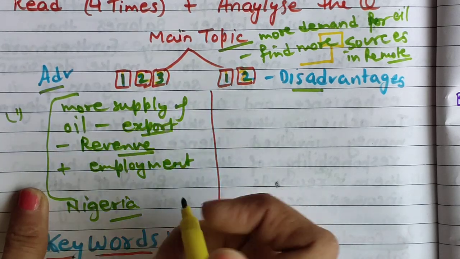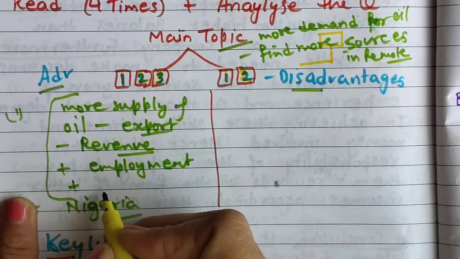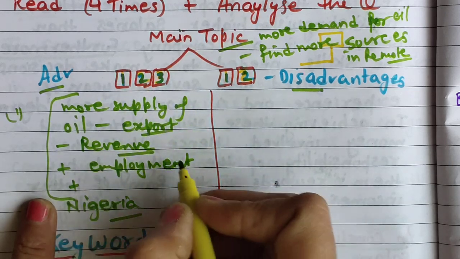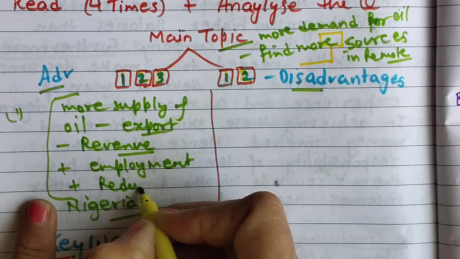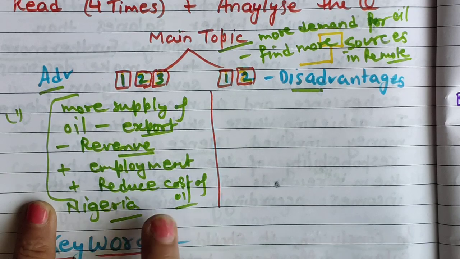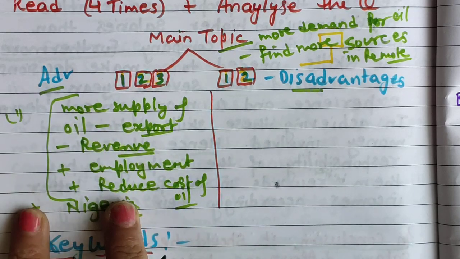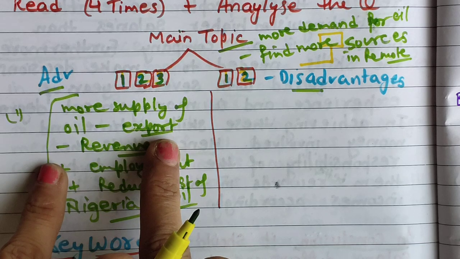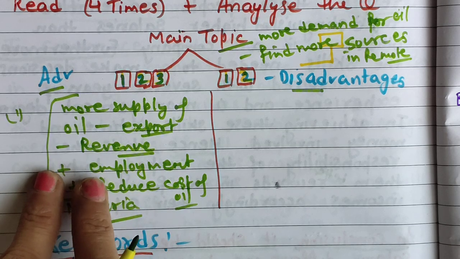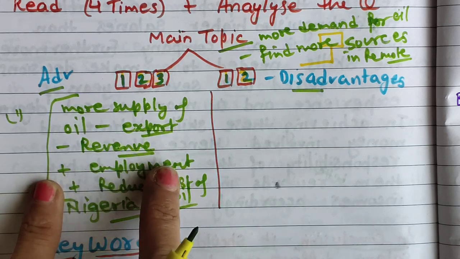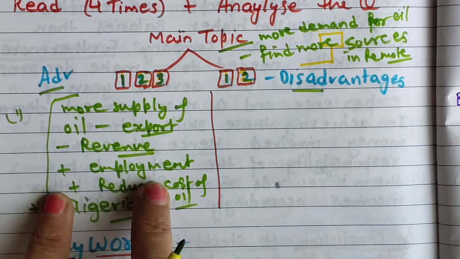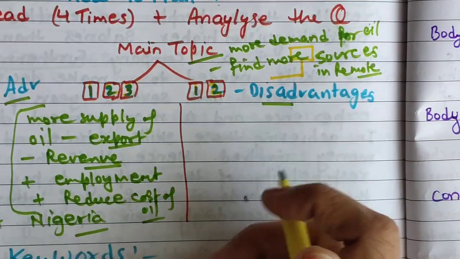Of course, one more advantage is, you can say, if we are getting more supply according to demand, then all over the world we can reduce the cost of oil and gas. Nowadays it is very costly. So these are the advantages we can write. More supply means the country will export more of these oils, and they will get revenue and profits, and then definitely when more factories and more oil refineries are there in the country, there will be more employment, right? So what are the disadvantages?